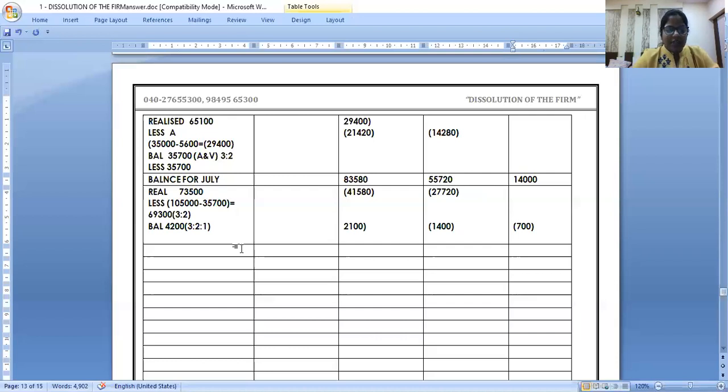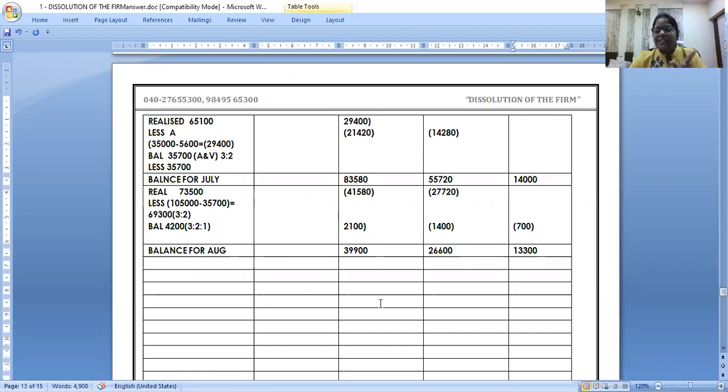Now you see what is the balance for August. What is the balance for August? Magic you will see in 5 minutes. What is the balance for August? 39,900, 26,600, and 13,300. Did I drag the irregular capital into PSRs?